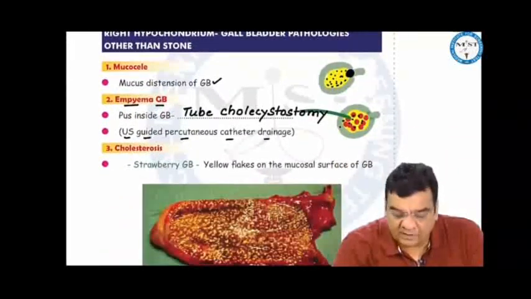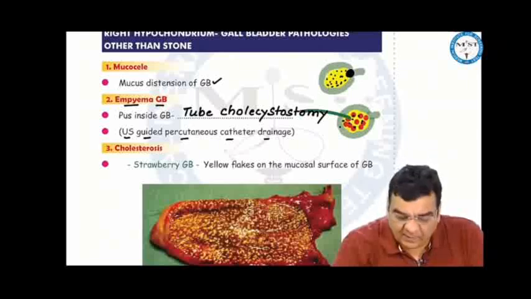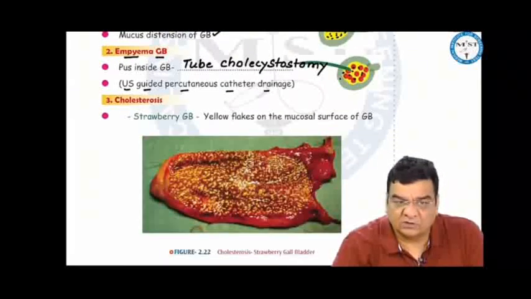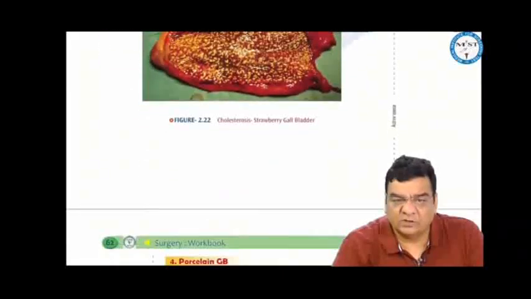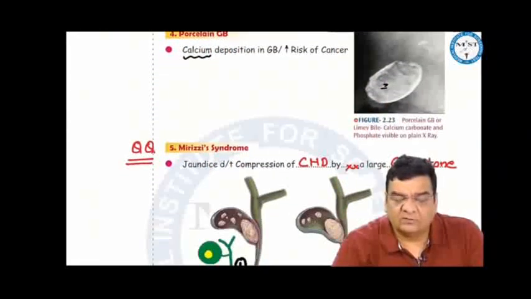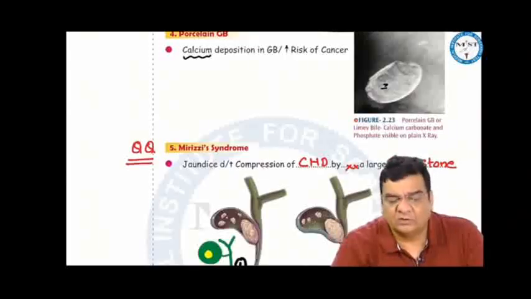Other pathologies related to the gallbladder: mucocele, that is mucus distension of the gallbladder, and empyema gallbladder, which is pus inside the gallbladder, are treated by tube cholecystostomy, ultrasound guided percutaneous catheter drainage. Cholesterosis is also called strawberry gallbladder, where there is deposition of yellowish flakes on the mucosal surface of the gallbladder. Porcelain gallbladder is deposition of calcium within the gallbladder. This is a pre-malignant condition, so the treatment should be cholecystectomy.